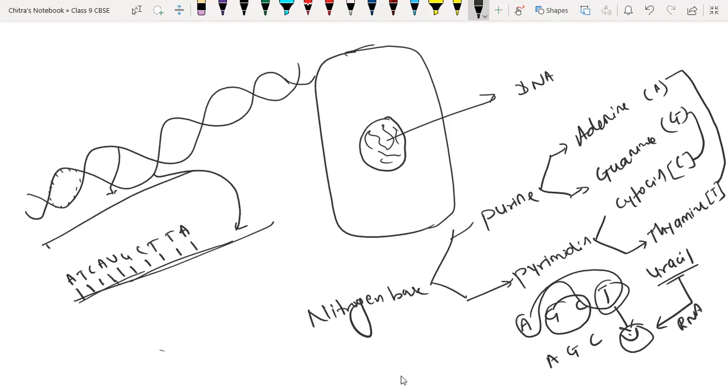Here we have A, so A is going to form a bond with T. So here T will come, and a hydrogen bond is present between them. Here we have T, so A will come. Here we have C, so G will come. Here we have A, so again T will come. Not U, because U is present in RNA only. So A, C, C, I'm just taking. If C is present here, G will come. Here again G, again G. Here we have A, again A, and here T.